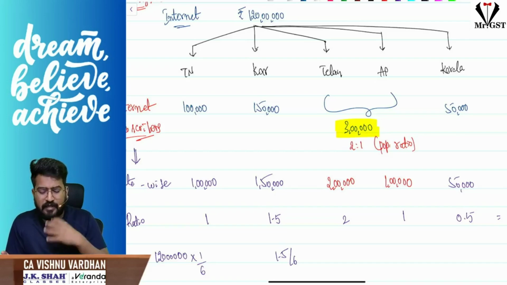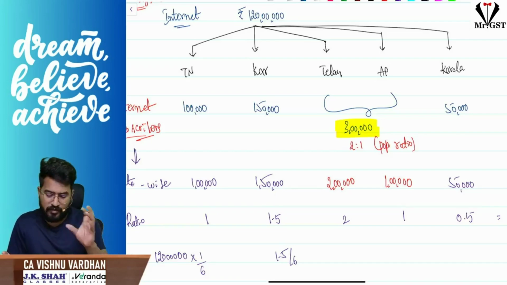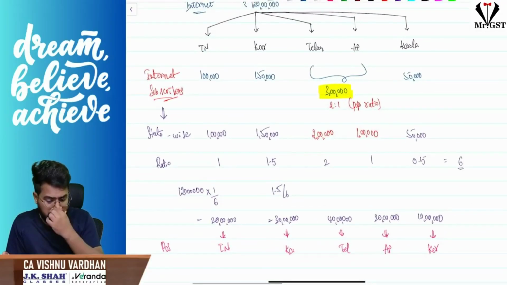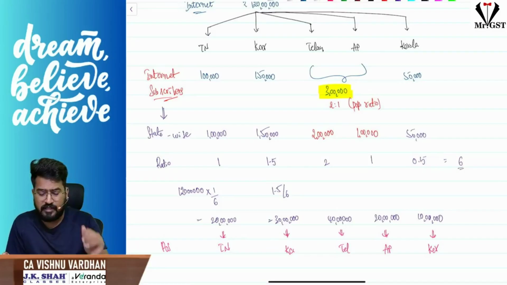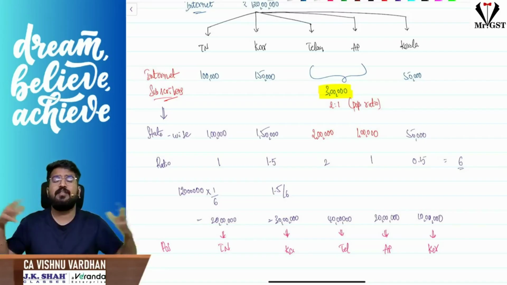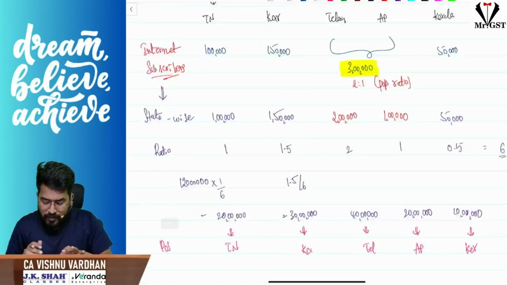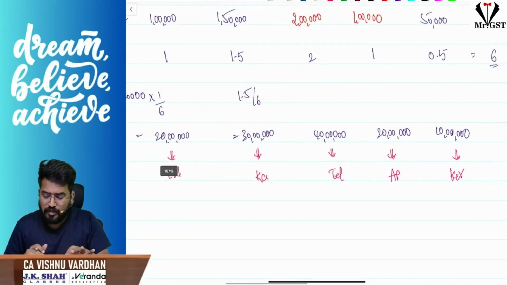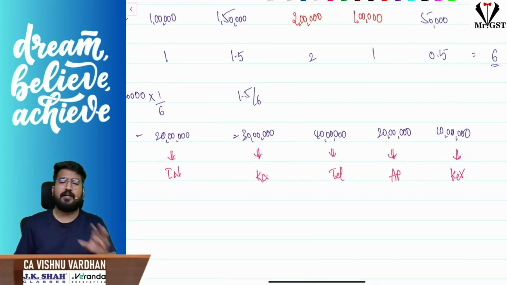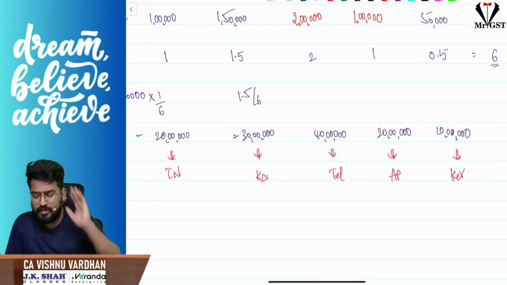So here, for our calculation to be easier, I have just taken round figures. Now we will calculate the ratio like this. 1 lakh in Tamil Nadu, the internet subscribers, 1 lakh 50 thousand in Karnataka, 2 lakh in Telangana, 1 lakh in AP, and 50,000 in Kerala. So we will get the ratio 1 is to 1.5 is to 2 is to 1 is to 0.5. In this ratio, we will split this 120 lakhs, and for 20 lakhs, place of supply will be Tamil Nadu, 30 lakhs place of supply will be Karnataka, 40 lakhs Telangana, 20 lakhs AP, and 10 lakhs Kerala. For those amounts, the place of supply will be those states.